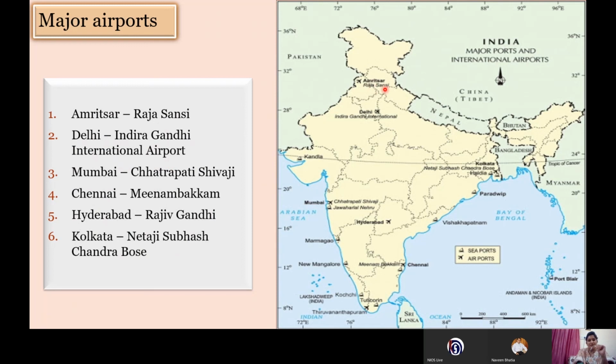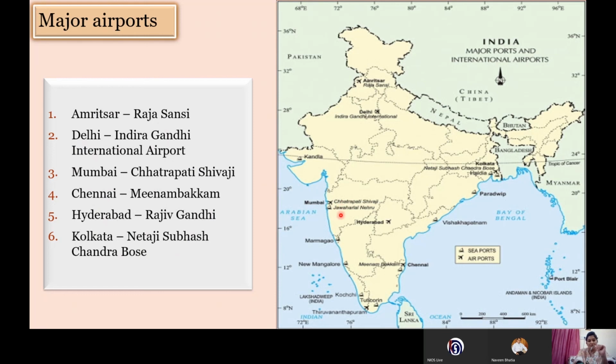First, we'll take the Amritsar Airport. Amritsar is somewhere here. You have to remember the location as well as the name of the airport. So Raja Sansi Airport is located in Amritsar. Then we have the IGI airport in Delhi, that is Indira Gandhi International Airport. Then we have Mumbai, that is Chhatrapati Shivaji. So you can remember Chhatrapati Shivaji as the Maratha in Maharashtra and Mumbai in Maharashtra. So you can remember it.